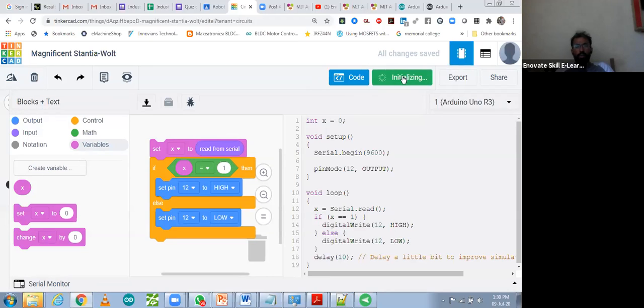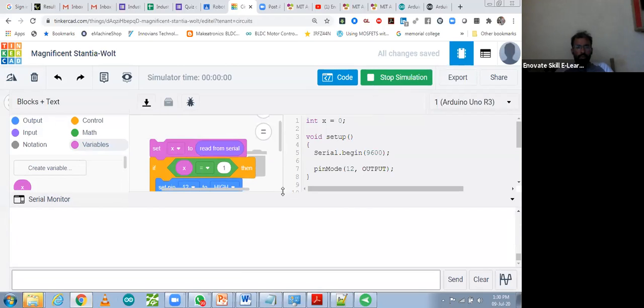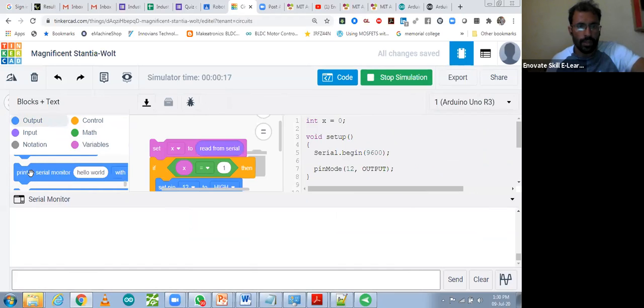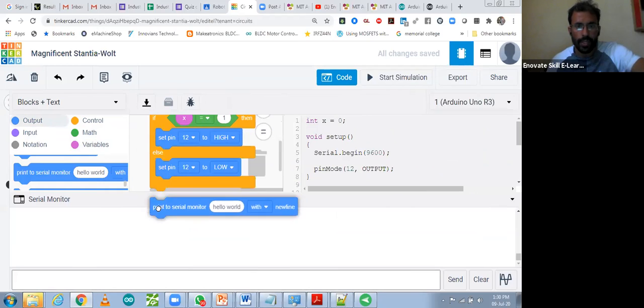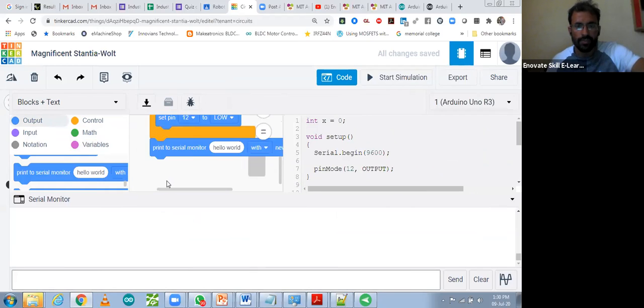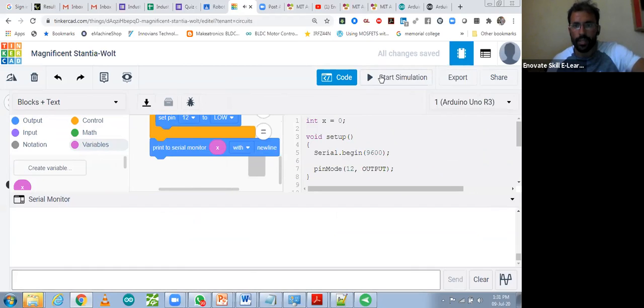Start the simulation also, you can check it. Is it reading any value or not? So write 1 and send it. But we are not printing the value, so we have to print it also. How can we print that value? For printing, go to output, take serial print, serial print at the end. In serial print you have to print that value x. Whatever you are reading, you are going to print it. Start simulation.